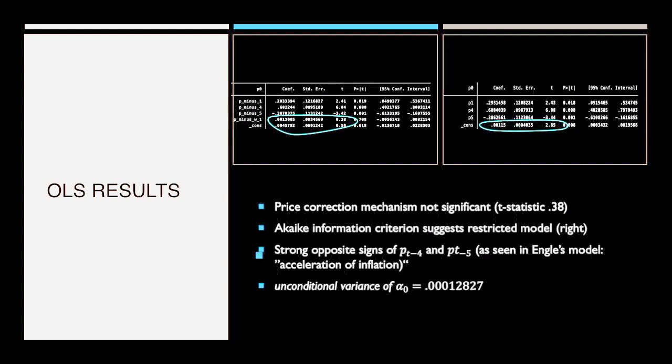When looking at our OLS results, we definitely see that our price correction mechanism is not significant, with a t-statistic of 0.38, and the autoregressive information criteria suggested that we run a restricted model, which you can see on the right side. When you look at these results, you can see strong opposite signs of our PT-4 and PT-5 long run coefficients, which is also observable in Engle's paper, and we also observe an unconditional variance of 0.00012827 within our OLS regression.